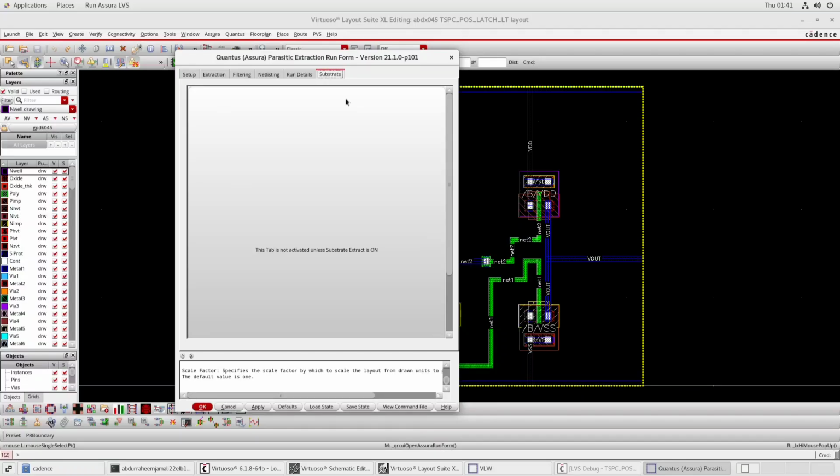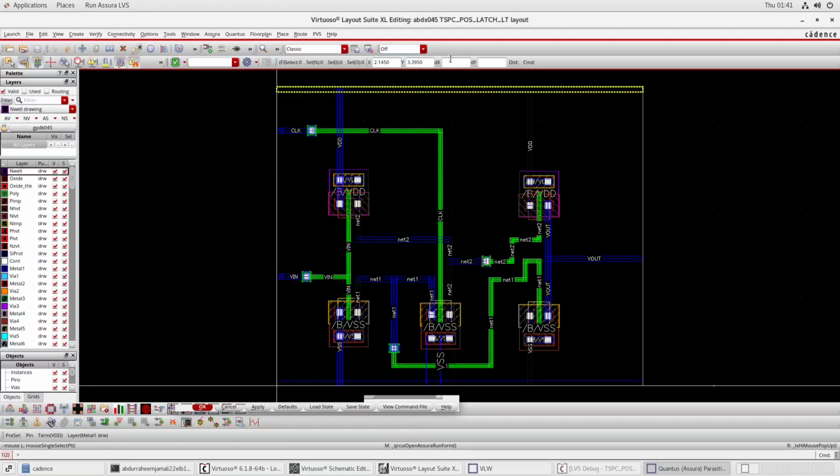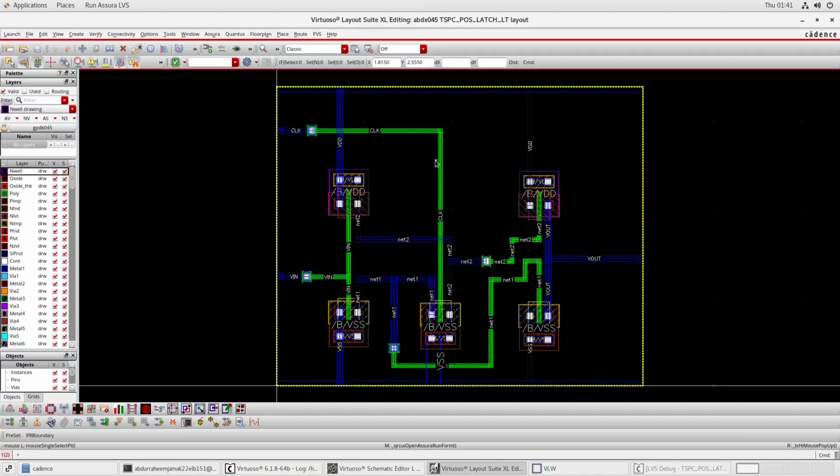You will press OK. Your parasitic extraction will be done, and you will clearly see the parasitic extraction, like RCs, in the layout. After performing the parasitic extraction, we will move towards the GDS2 file generation.